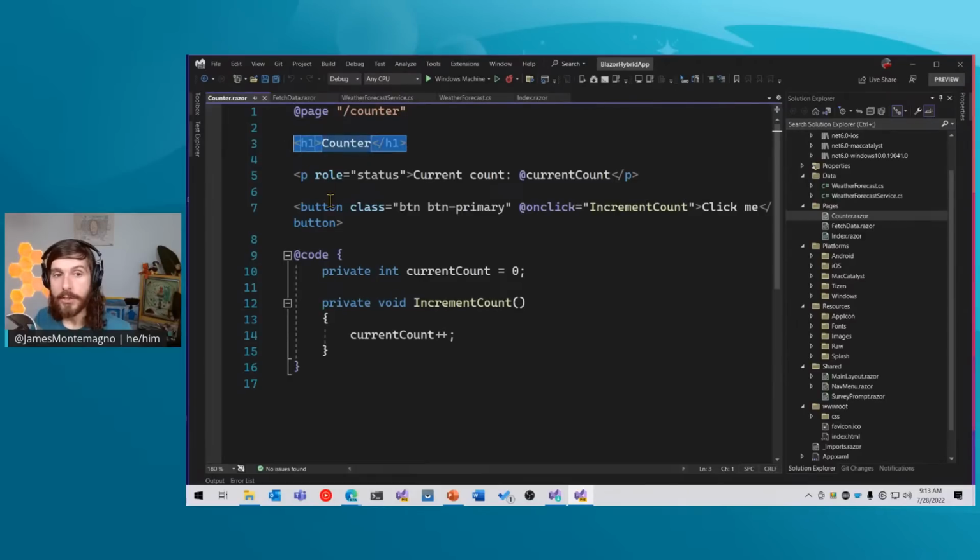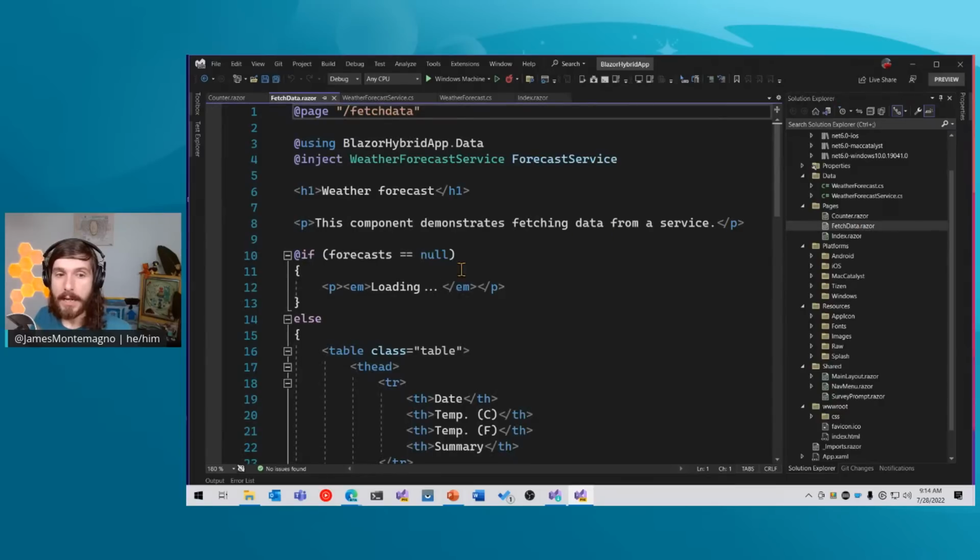It has some HTML in here, and then it also has our C# code that Blazor will execute directly in our web page. So for example, we have an on-click event here for our HTML button, and I increment the count. It has some CSS styling on here. And when that is clicked, it will call IncrementCount. It will increment this count. And then here with this little data binding, it's going to increment that count for us, which is pretty cool.